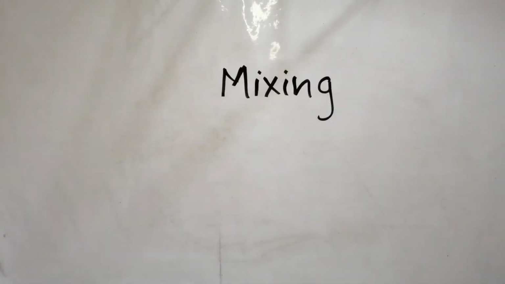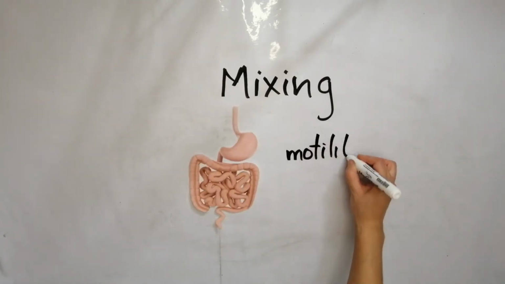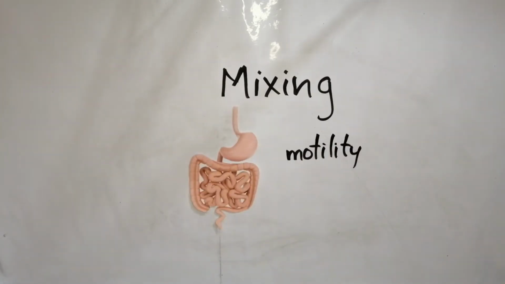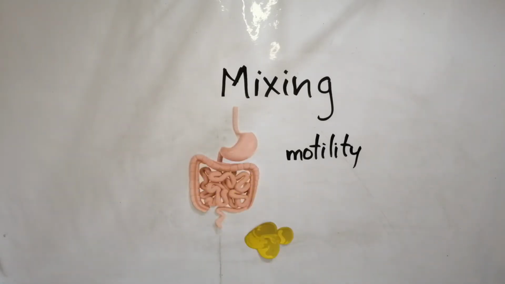Mixing: the smooth muscle in the walls of the gastrointestinal tract produces motility. That is the process in which contractions and relaxations take place to mix the food with the secretions and drive them toward the anus.